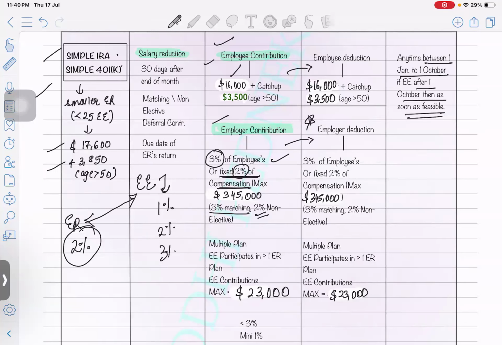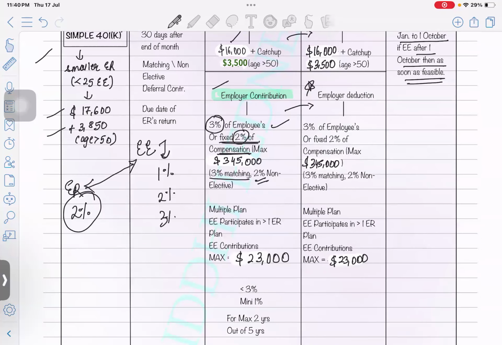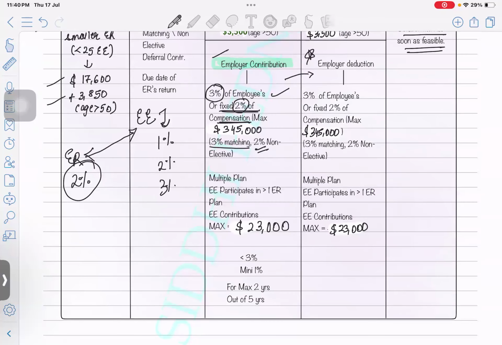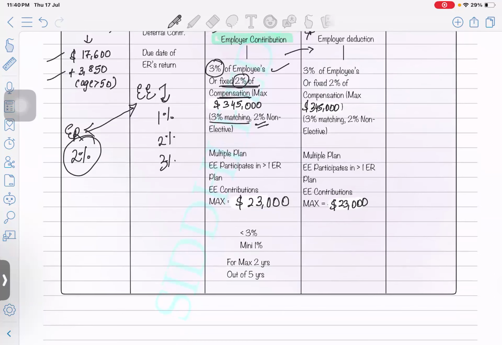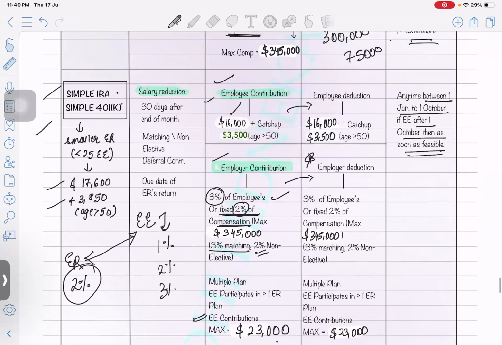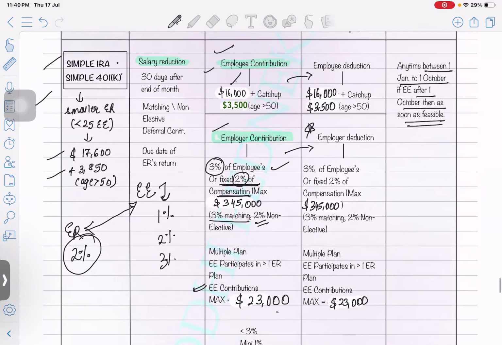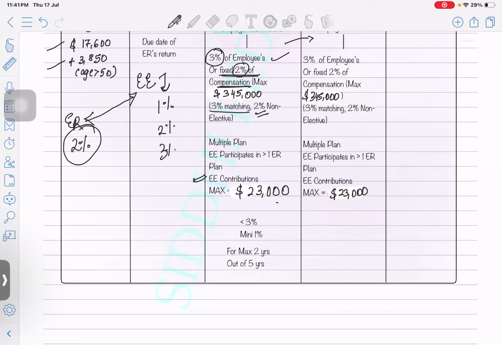Okay, multiple plans. Let's say an employee is going to participate with more than one employer. It happens that an employee is working with two different employers, and the two different employers have made some deposit in the IRA plan, 401k plan for the employee. So what will happen? The employee is allowed to contribute a maximum of $23,000. So instead of $16,000, if a person is going to work for two different employers, they are allowed to make a maximum contribution of $23,000.